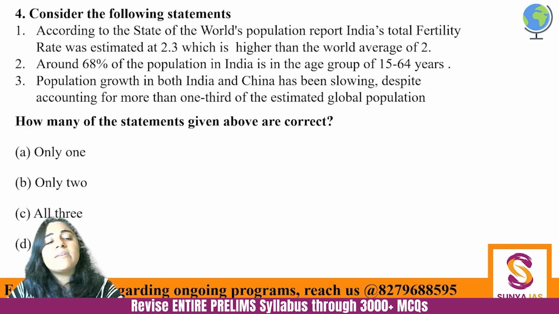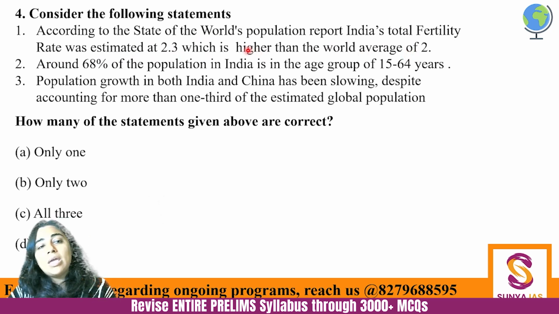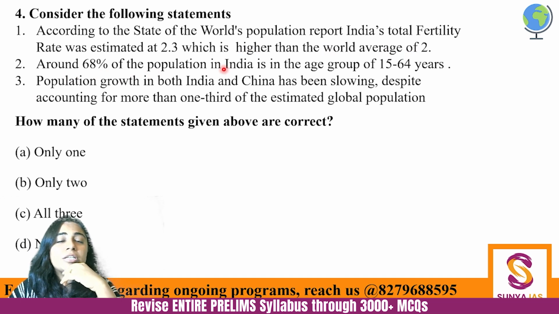Next one. इसी तरीके के सवाल आते हैं and question statements are pretty straightforward, but because of the only one, only two, only three, it creates confusion. Consider the following statements. According to State of the World's Population Report, India's total fertility rate was estimated at 2.3, which is higher than the world average of 2. Around 68% of population in India is in the age group of 15 to 64 years. And population growth in both India and China has been slowing despite accounting for more than 1/3 of estimated global population. So how many of the given statements is or are correct?